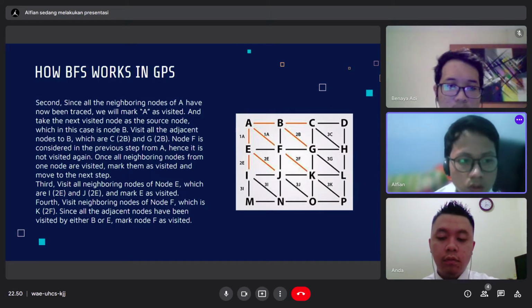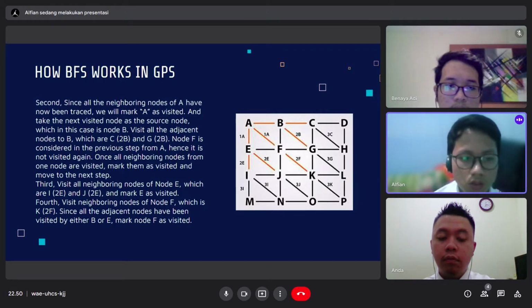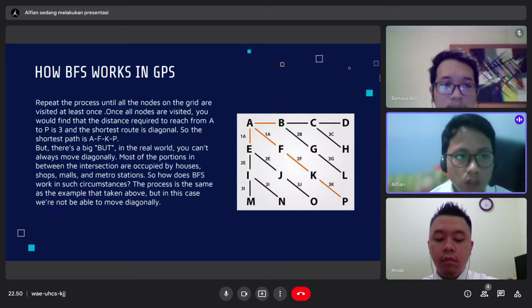Fourth, visit the neighboring node of node F, which is K. Since all the adjacent nodes have been visited by either B or E, mark node F as visited. Repeat the process until all the nodes on the grid are visited at least once.